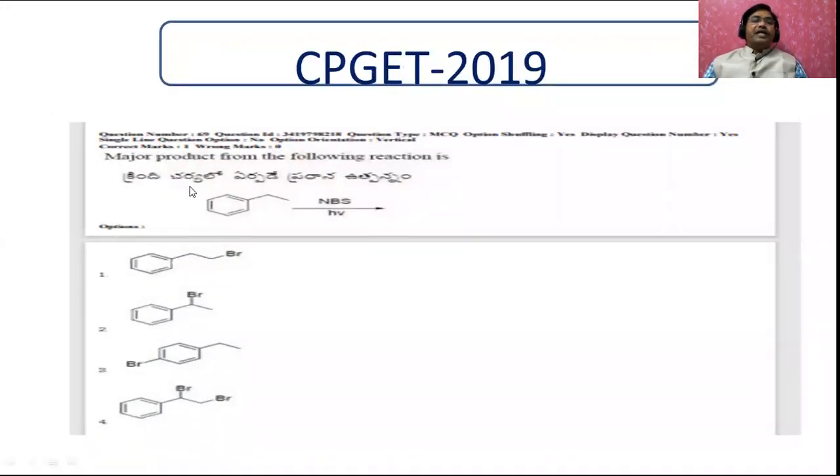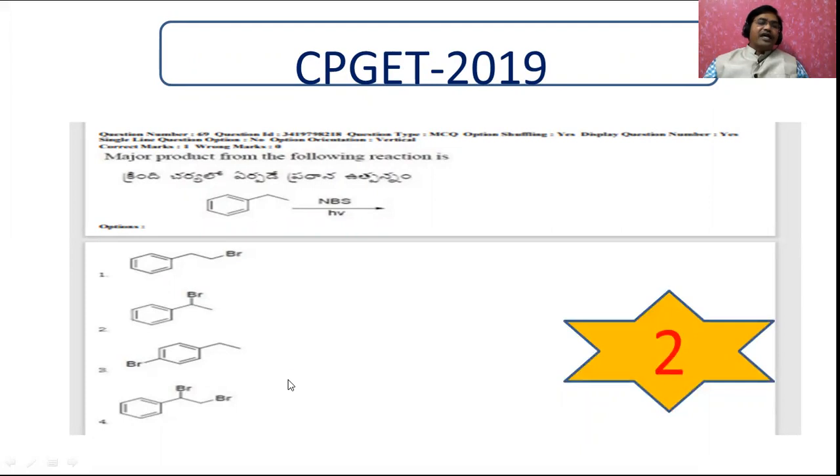Major product from the following reactions. NBS. You remember whenever NBS is there, it is N-bromosuccinimide, and this is always used for bromination at the allylic position. Allylic position means here this is a double bond, and this is said to be the vinylic position, this is said to be the allylic position. That's why this is ruled out, this is ruled out, this is ruled out, only this is going to be the correct answer. Let me explain how it happens.